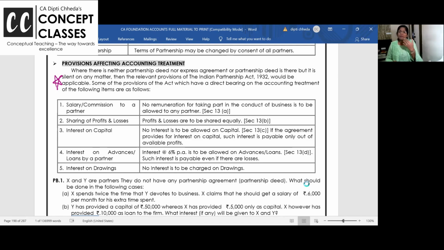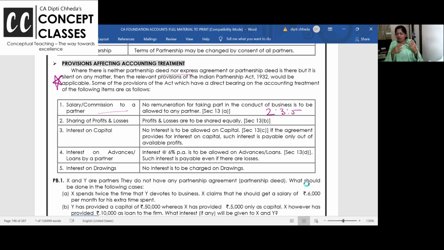See, other partners may put capital. The working partner every day is sparing 6 hours for the business also, no? So, no remuneration for taking part will be given to any partner unless it is mentioned in the deed. Profit and losses: if they give a 2:3:5 ratio, take it. If not, then just take it in equal ratios.